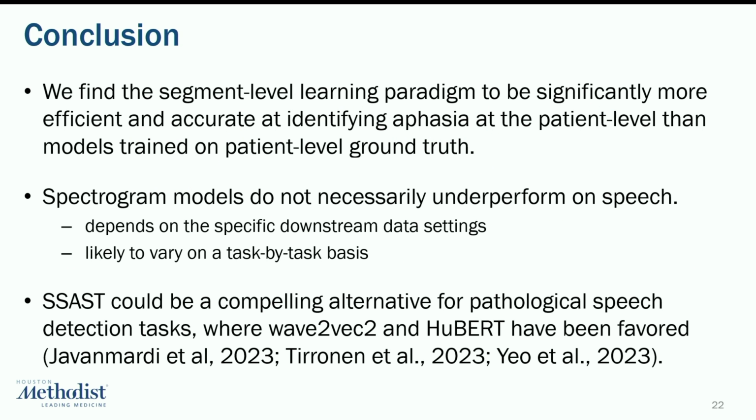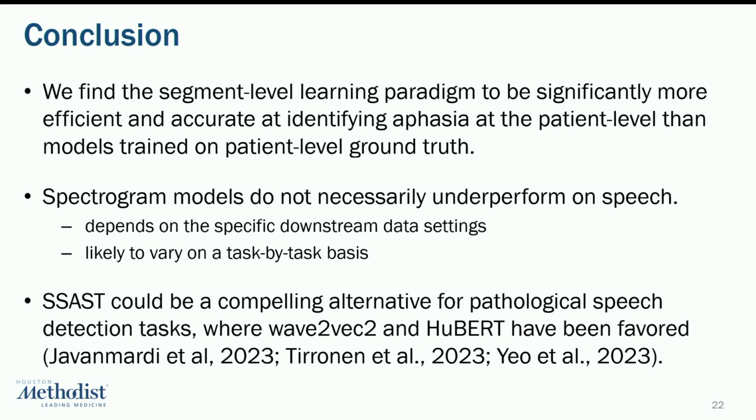In conclusion, we find that the segment-level learning paradigm is a lot more efficient and accurate at identifying aphasia on the patient level than models trained on the patient level alone. Spectrogram models also do not necessarily underperform waveform-based models because it depends more on the data settings of downstream tasks. Instead of being a universal rule, it seems to be something that varies more on a task-to-task basis.